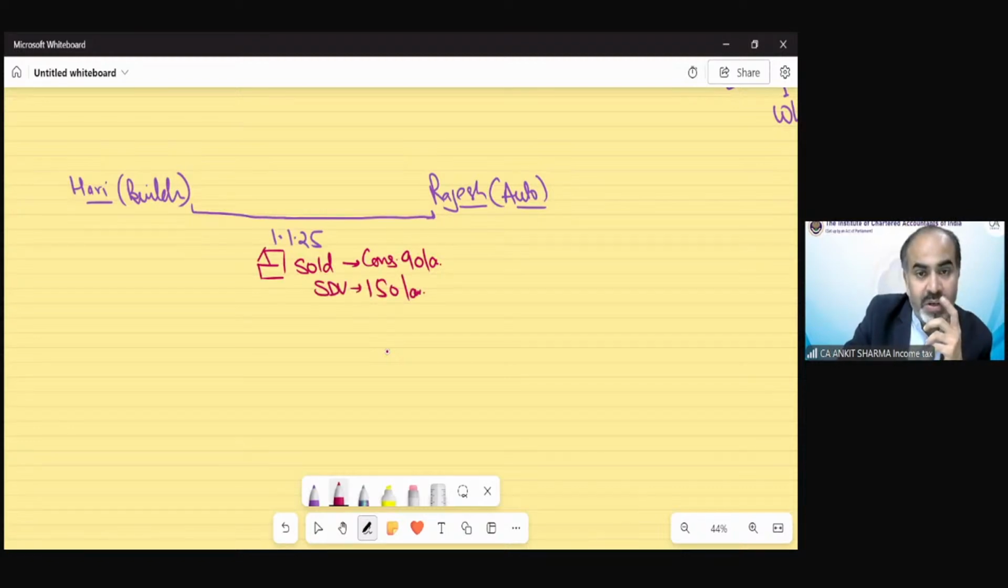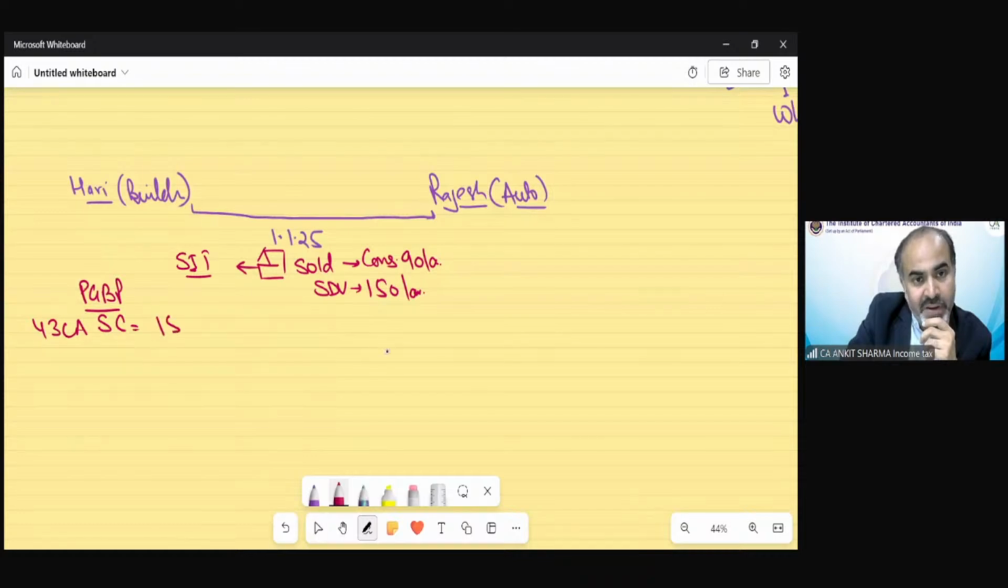Now we have to find out the treatment in the hands of Mr. Hari, because he's a builder and this building is stock in trade. Because it is stock in trade, the PGBP income needs to be calculated in the hands of Mr. Hari. The sale consideration as per section 43CA would be 150 lakh. And the purchase price of this property given in the question was 75 lakh. So 75 lakh would be the PGBP income in the hands of Mr. Hari.